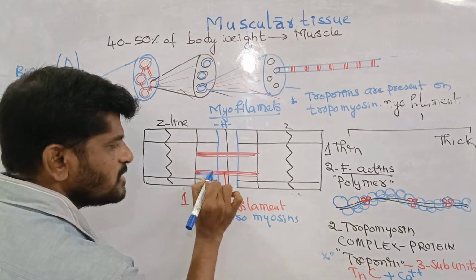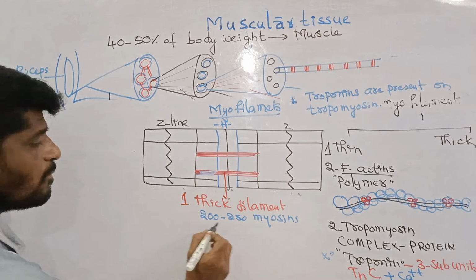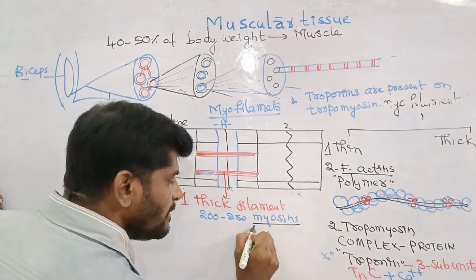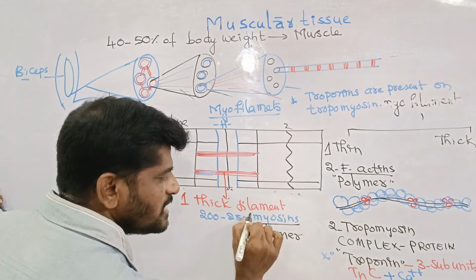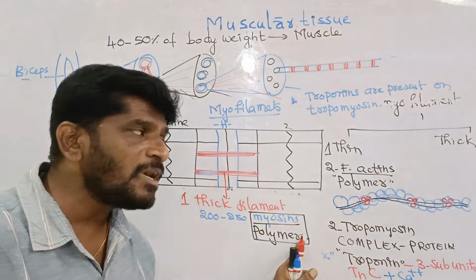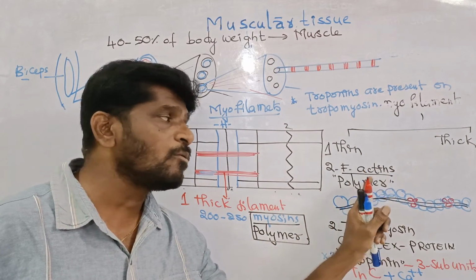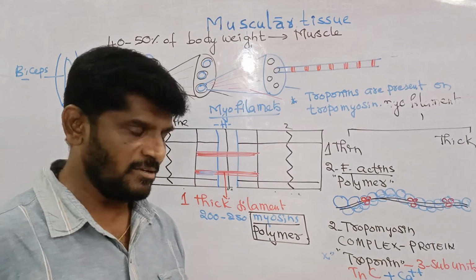In the thick filament, myosin is the polymer. In the thin filament, F-actin is the polymer whose monomers are called the G-actins.